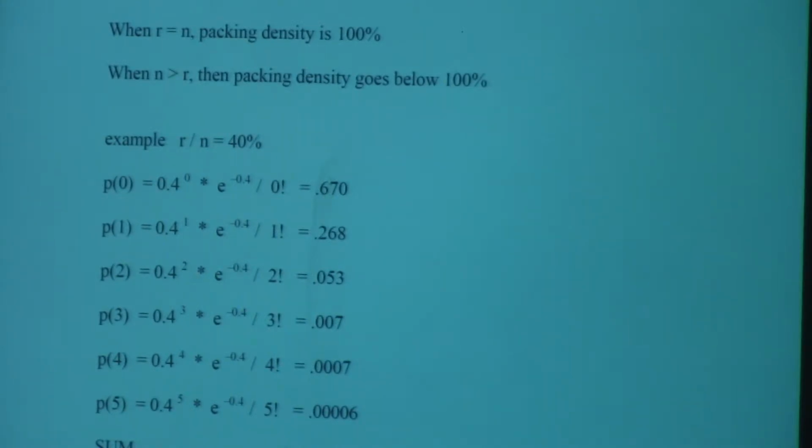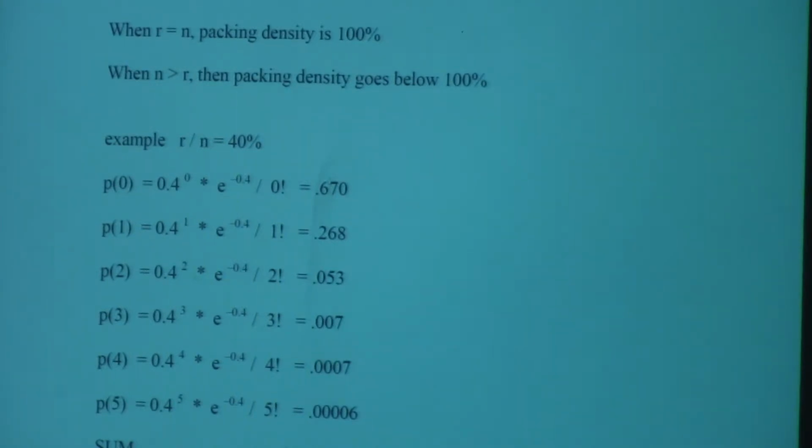Or if n was 1 billion, then R would have to be 400 million over 1 billion. It gives you the same ratio, it gives you the same probability. So we keep it with a smaller number, but we'll certainly scale up the numbers if we want to. So R over n is 0.4. So let's say n is 1,000.